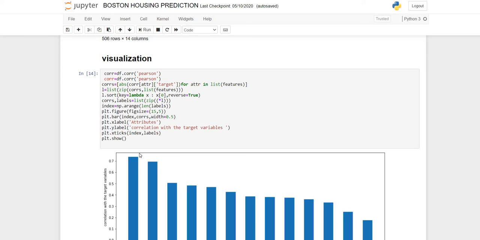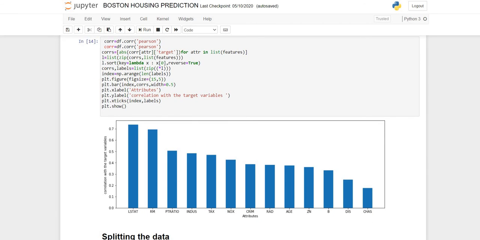As you can see here, I have used the Pearson correlation coefficient and I have created a list of correlations and features. Then I have sorted these correlation values in descending order. Then I have plotted the correlation of the target variable with the attributes, as you can see in this diagram. While looking at this graph, we can see that LSTAT has maximum correlation with the target variable, and second is RM, third is PT ratio, and so on.